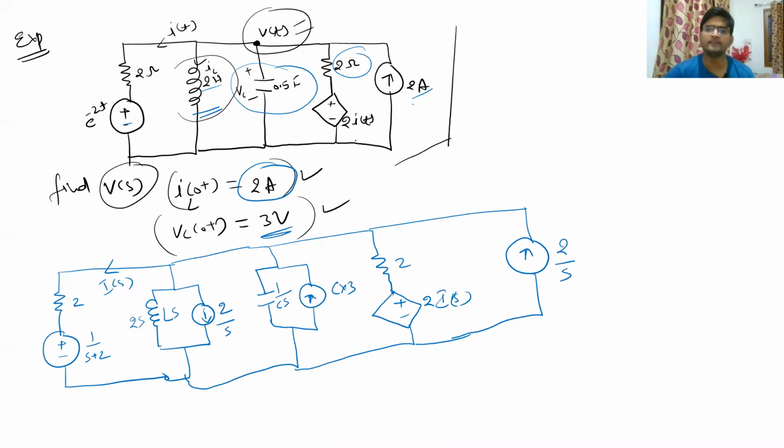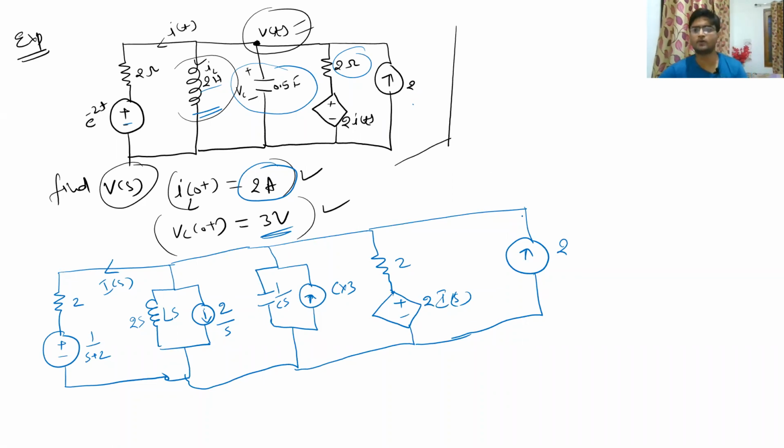Or in some cases, you can also consider this as just a constant 2 ampere. I don't know if this question is completely written or not. So I'm just going with 2, because if it is explicitly written as 2 into u(t), then after taking the Laplace transform, definitely it will become 2 by S. But in some cases, you can also consider it just as a simple constant 2.